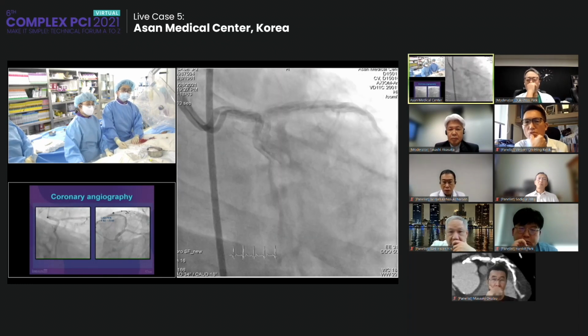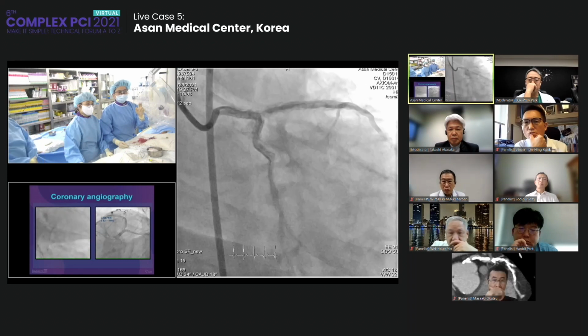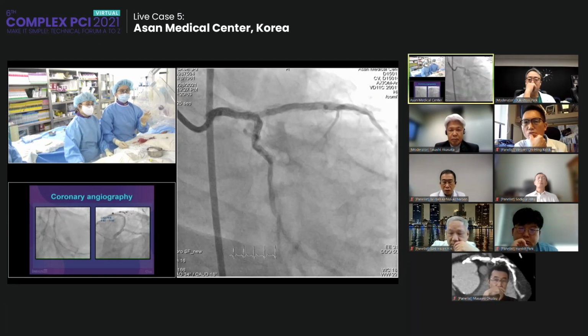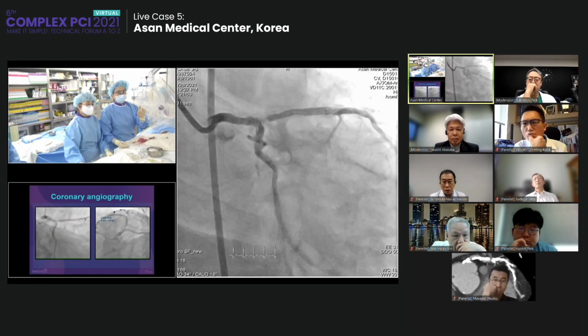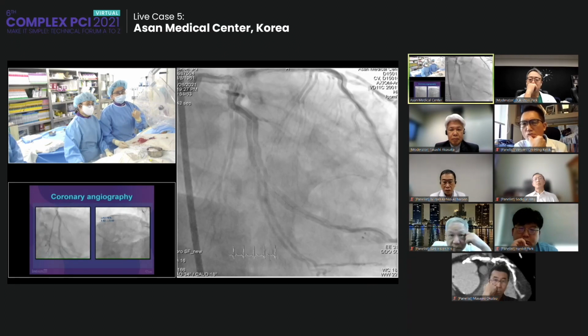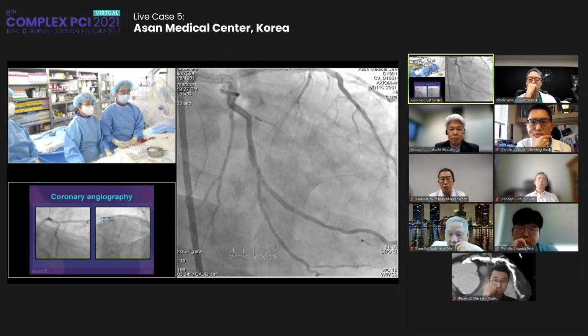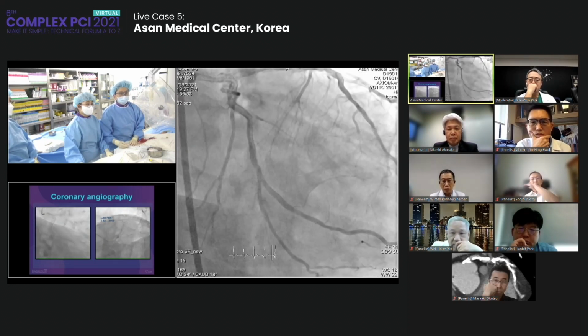And then 2 years ago, he received additional prox LAD DEB and circumflex pullback for ISR. So this patient now shows proximal LAD recurrent ISR even after one-time DEB, and the circumflex ostium looks relatively preserved.